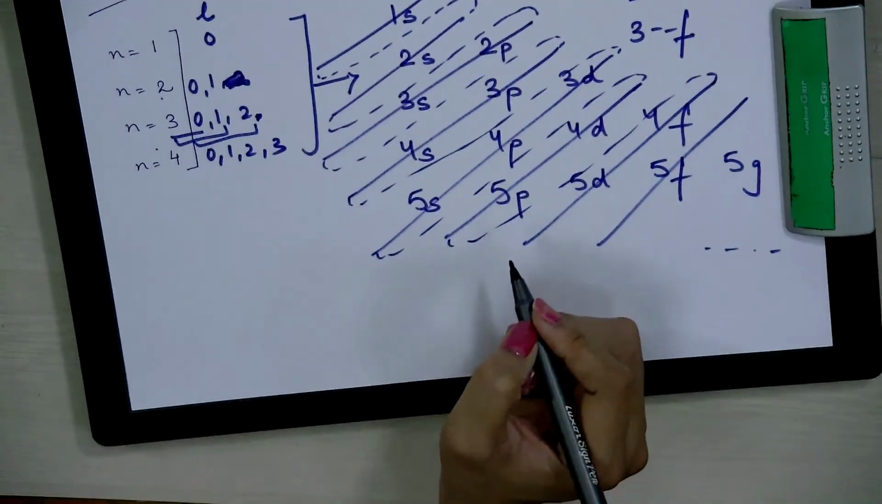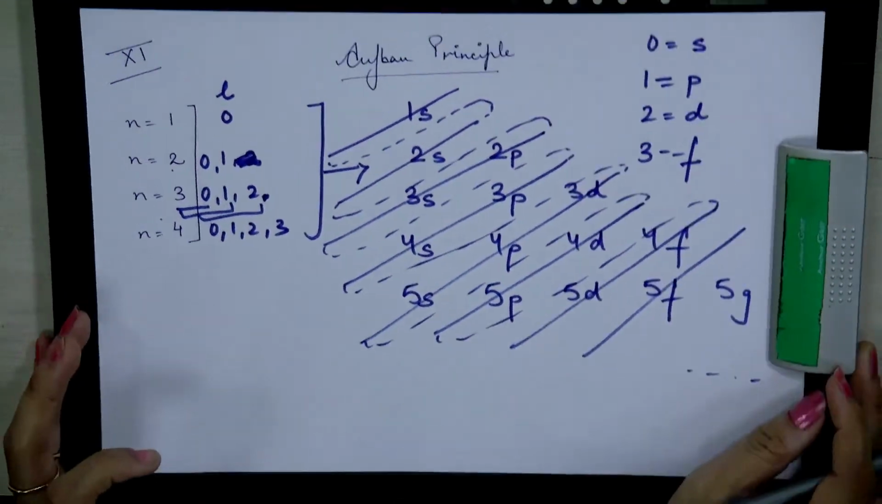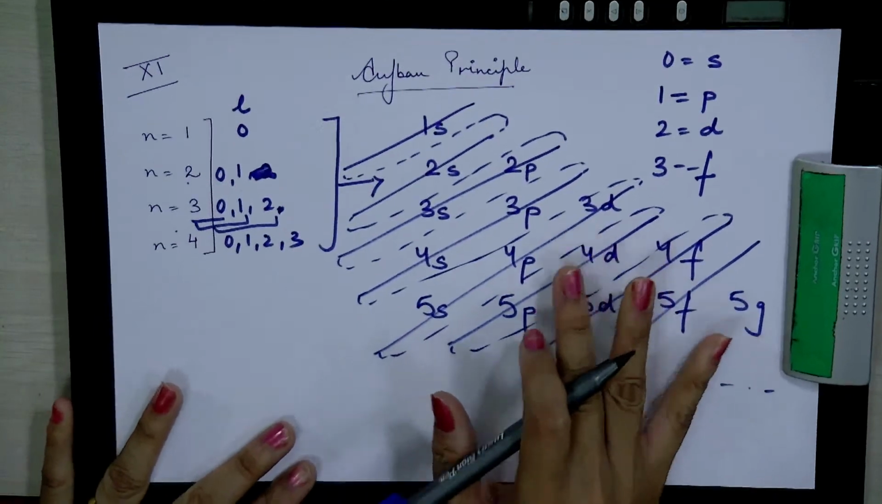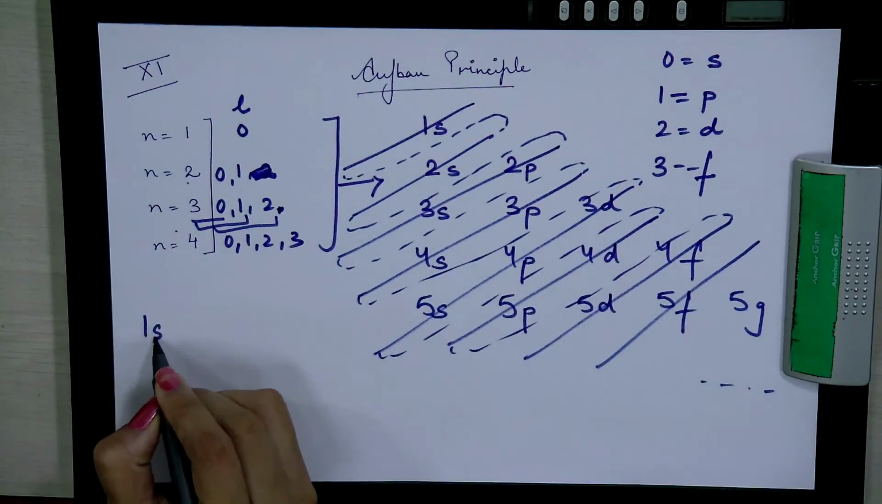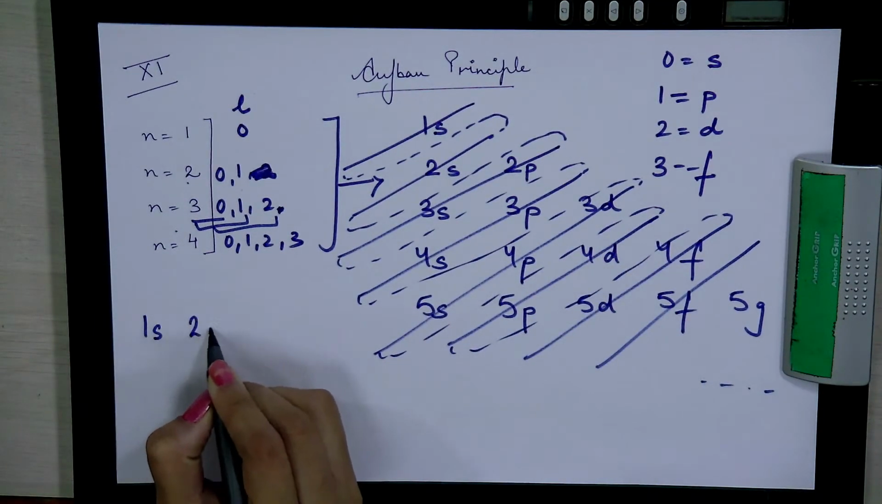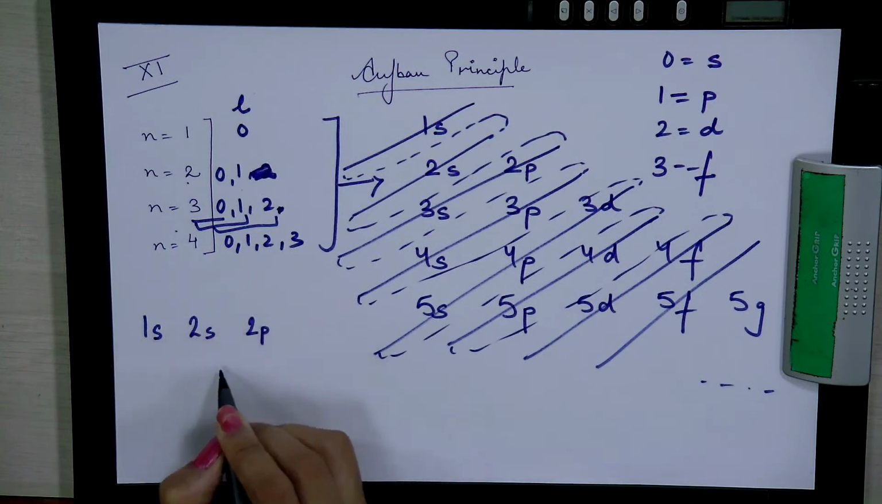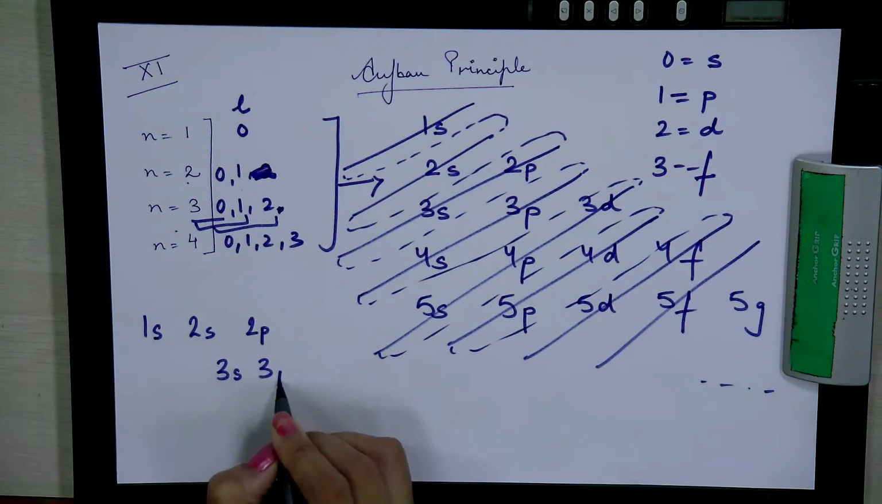So, since you asked how to remember it, if you know how to draw this, then probably you know that the electrons will be first filled in 1s, then they will be filled in 2s, then they will be filled in 2p, then they will be filled in 3s, then they will be filled in 3p.